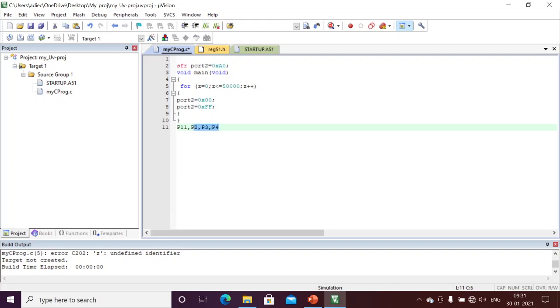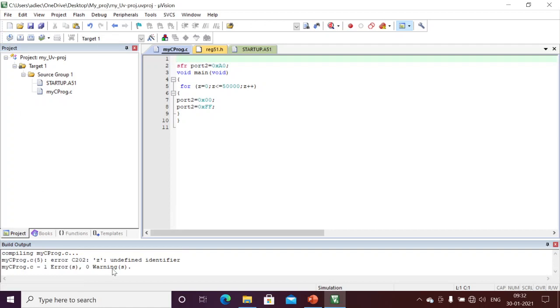If you want to use capital P0 to P3, which is 0, 1, 2, 3, then I should include reg51.h. But since I am directly accessing through the SFR address, the #include reg51.h is not required.